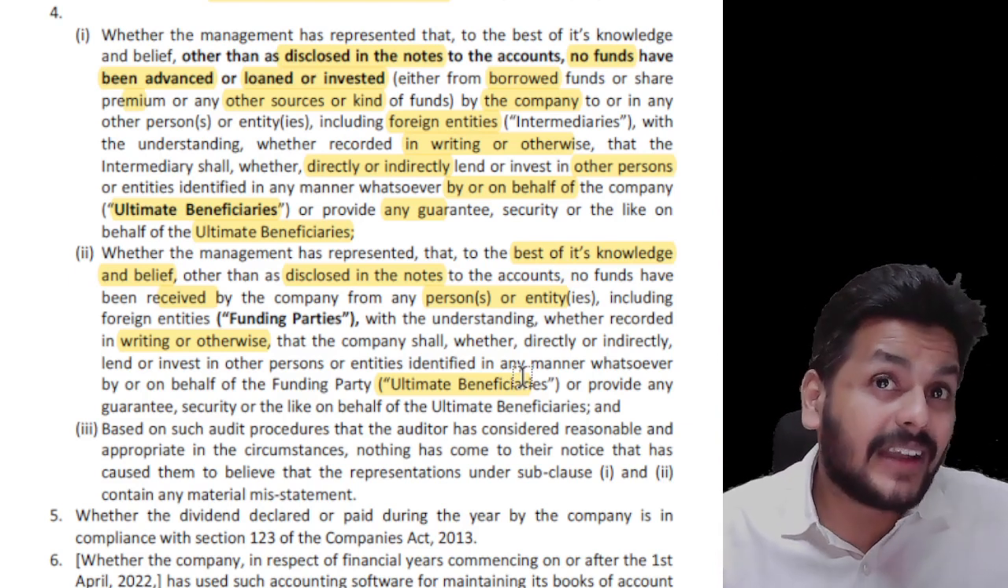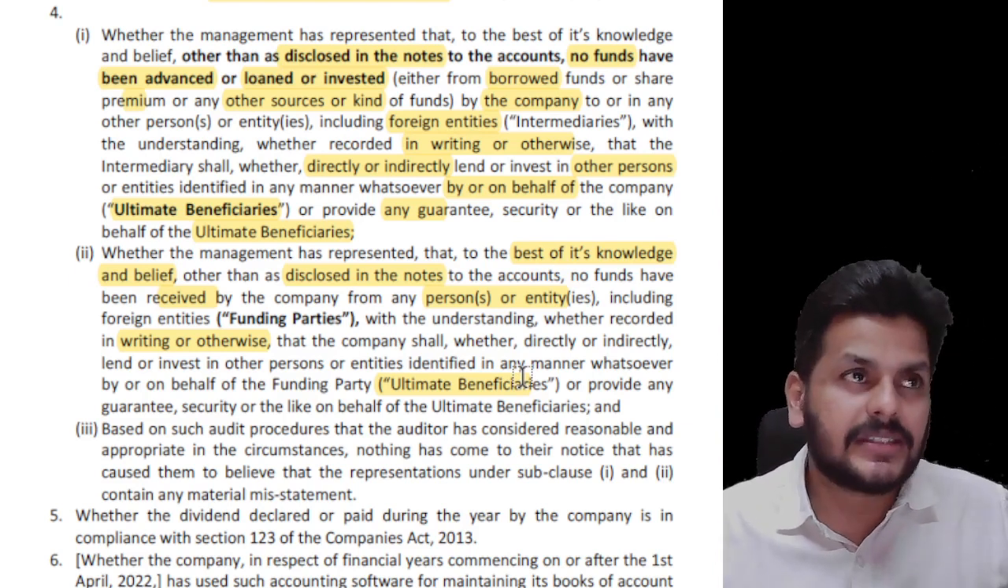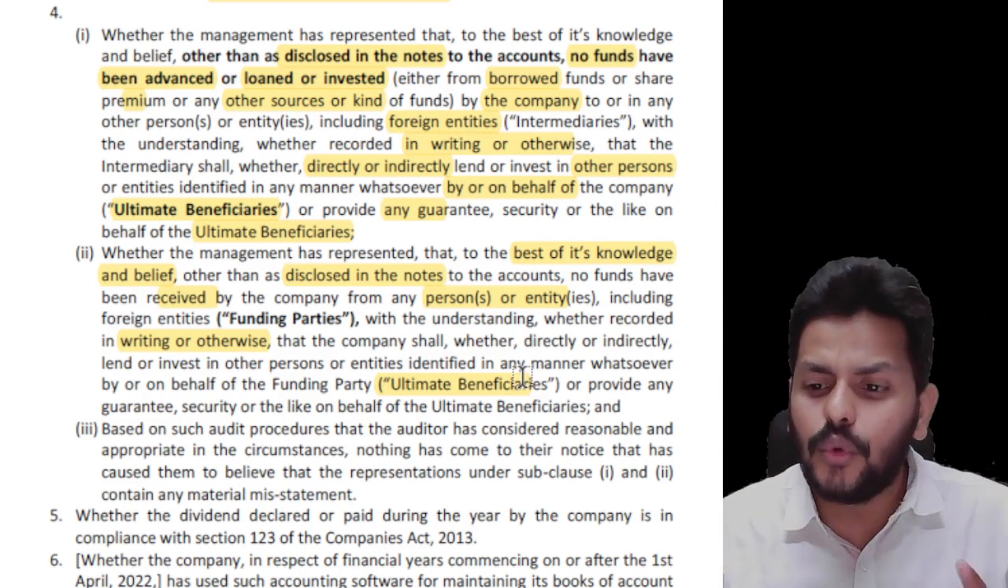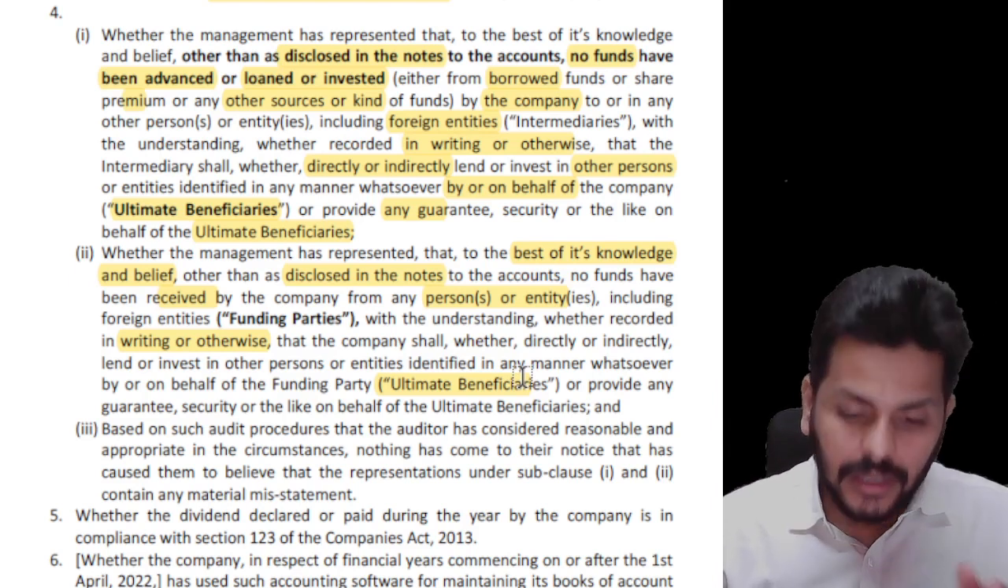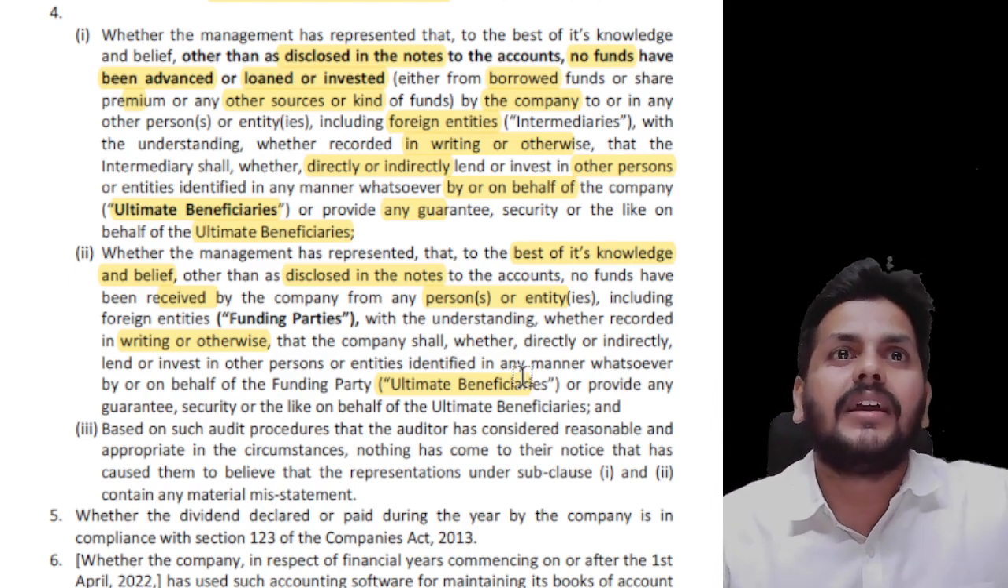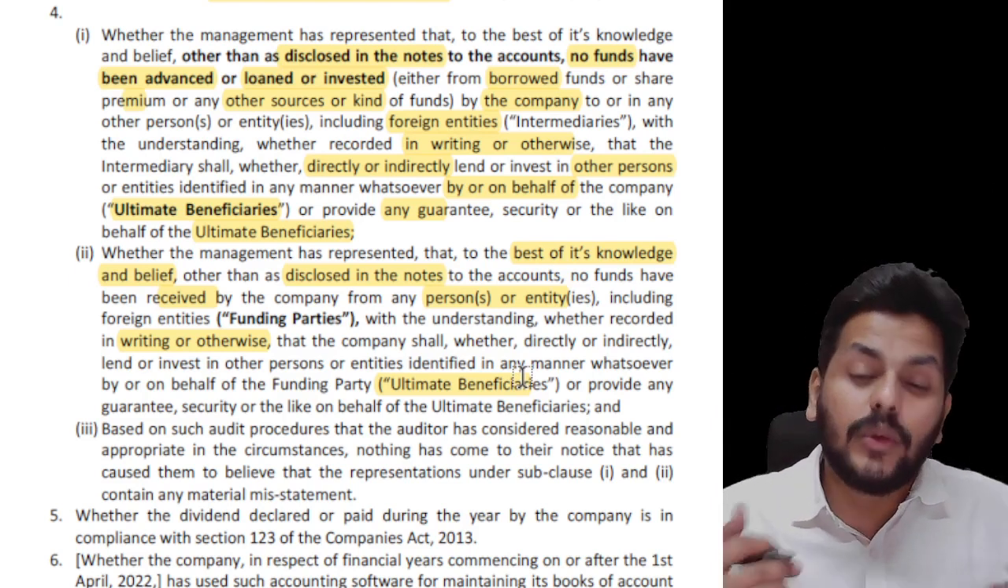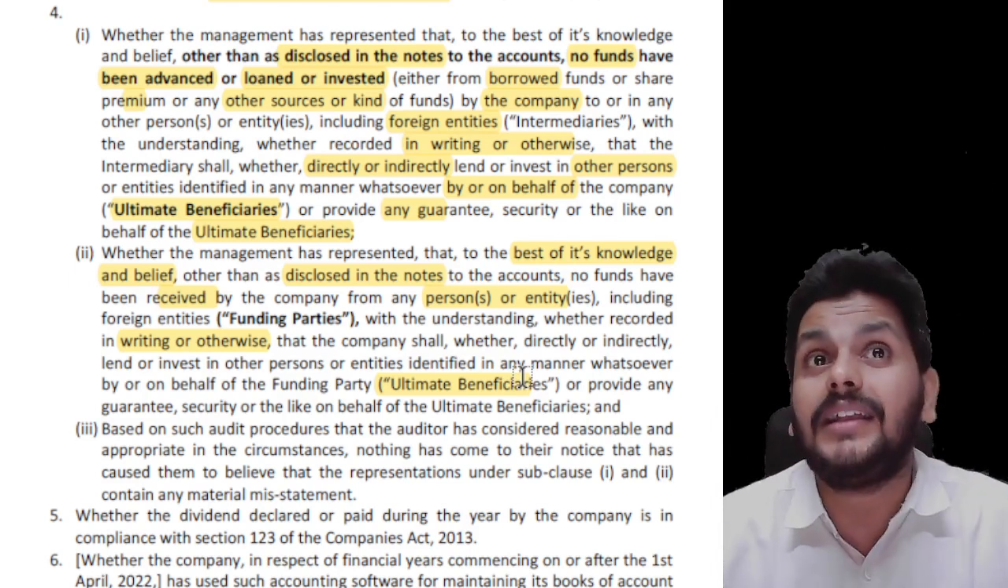You had an understanding with an intermediary saying that, look, I will give money to you, and then from there you will invest that money to the ultimate beneficiary. Second point is the opposite of that. You received funds from the intermediary, which in turn came to you from the ultimate beneficiary.